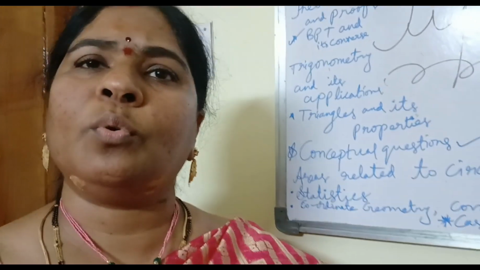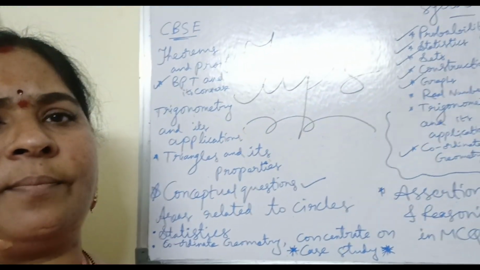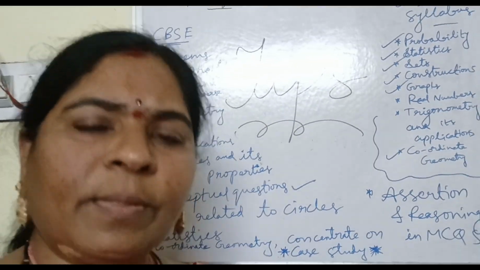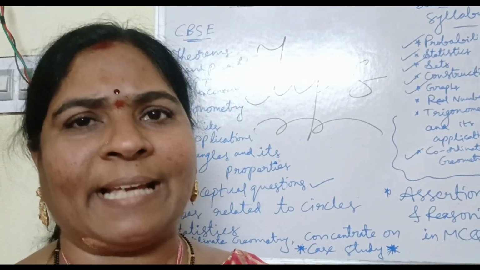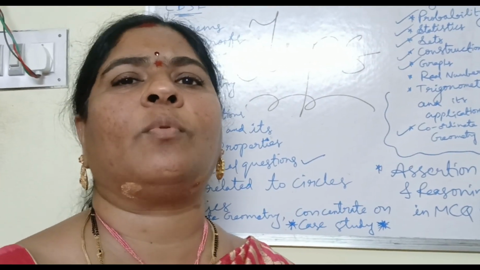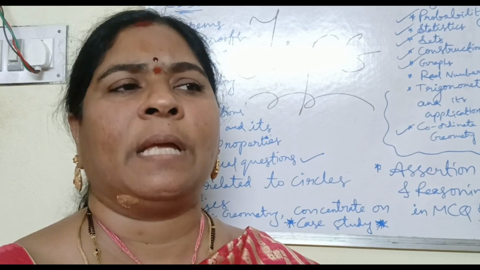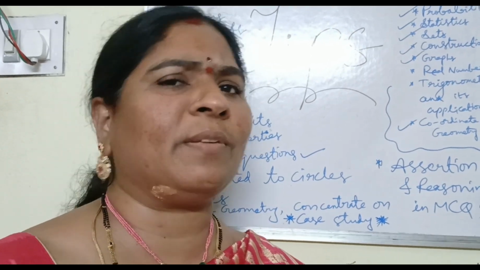That is also diagrammatic, like we have to draw the Venn diagram, or representation and visualization. From that a question will definitely appear, where they will give the diagram, and from that we have to write what is A union B, A intersection B, A minus B, B minus A, like that. It will be so easy.